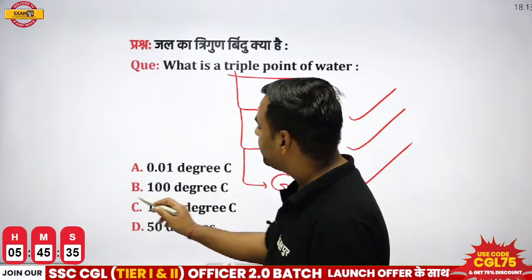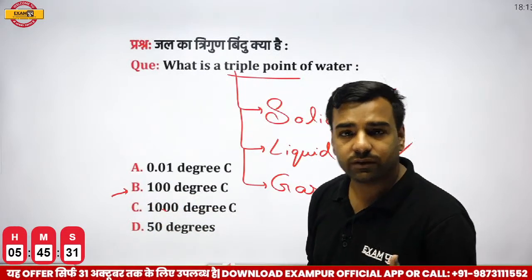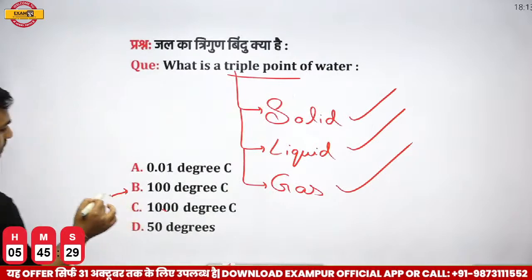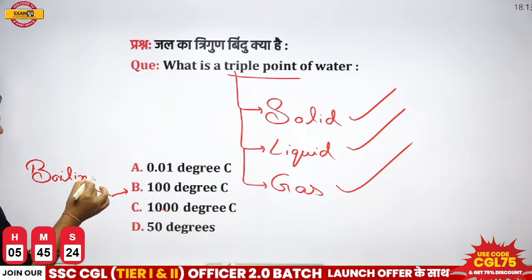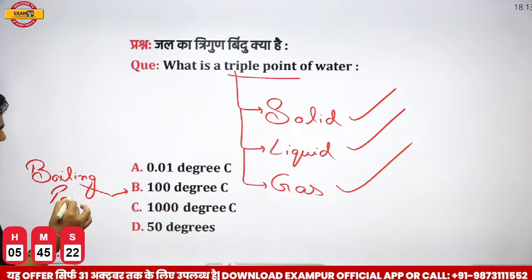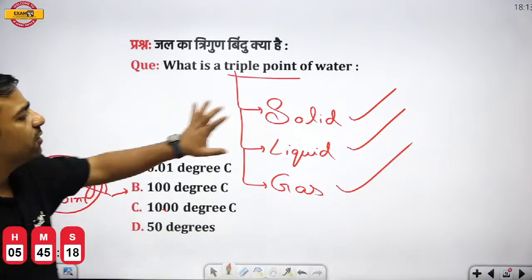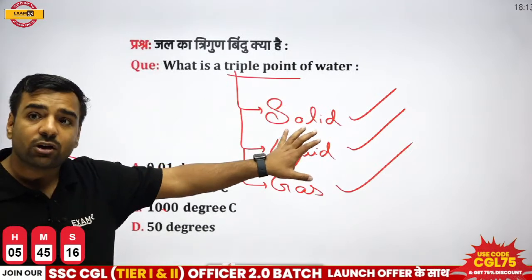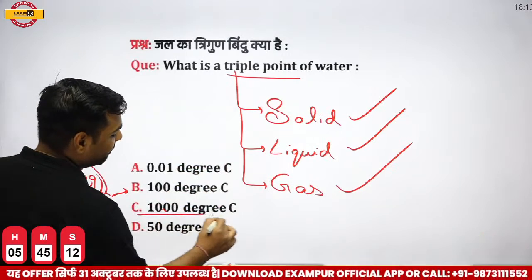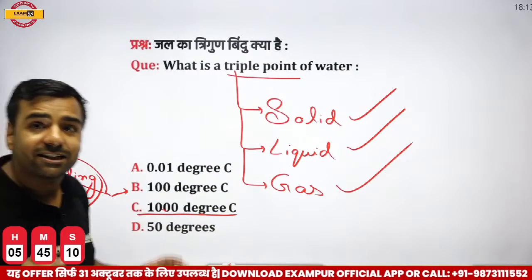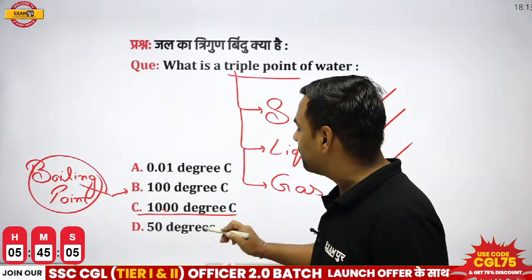If I talk about 100 degrees centigrade, this is the boiling point of water, right? I'll write it for you: 100 degrees centigrade is the boiling point of water. And at the boiling point, water is being converted into the gaseous form. So obviously water cannot be in solid state at 100 degrees centigrade. Similarly, if I go with 1000 degrees centigrade, is it possible for water to be in solid state? Obviously not. And the same goes for 50 degrees.